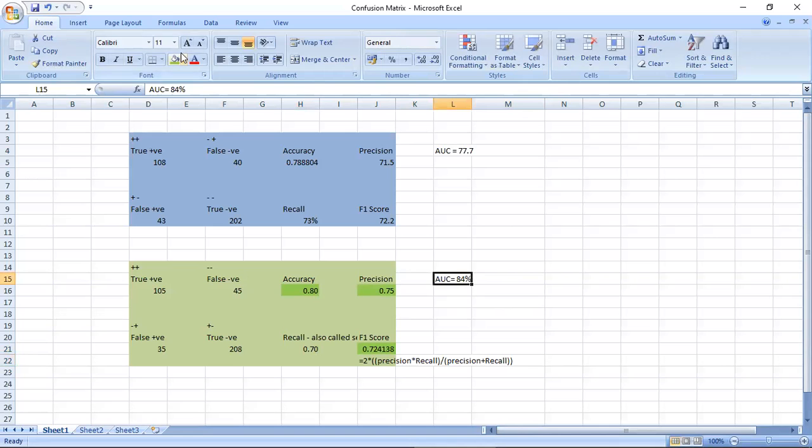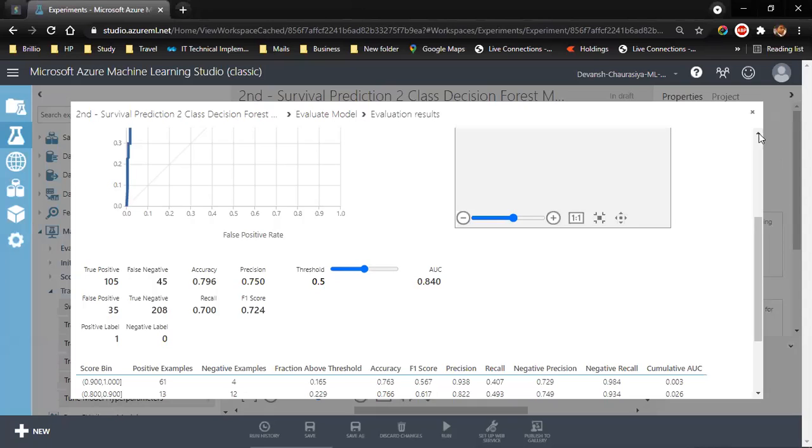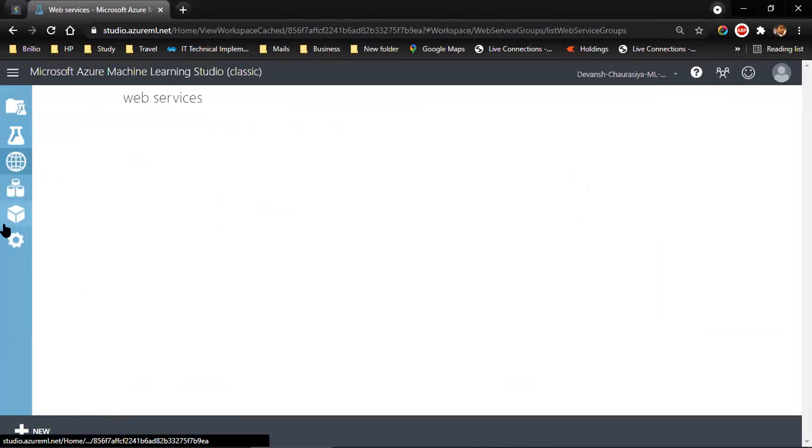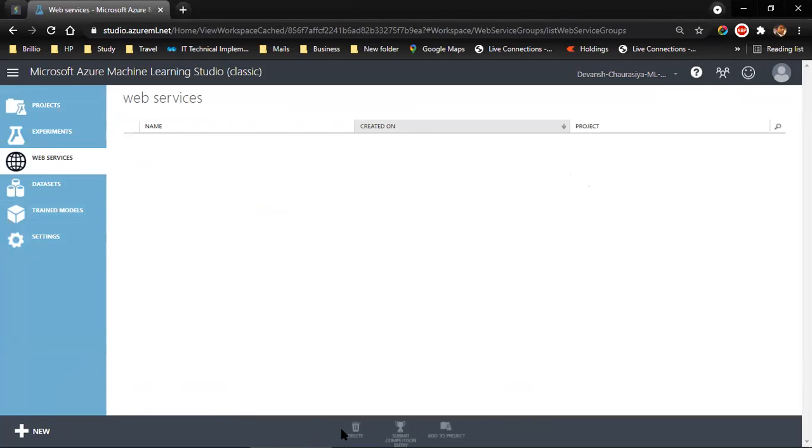Means that most of the parameters have improved. So we are going ahead with this model. This is the model that we can actually deploy. Coming to web services, we can actually deploy this model.